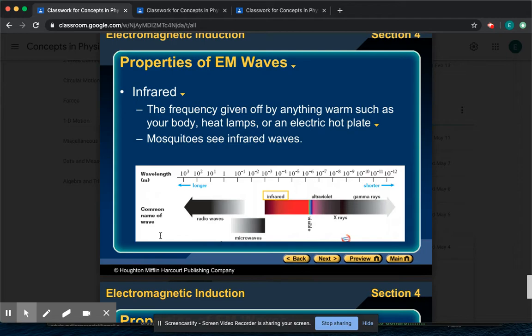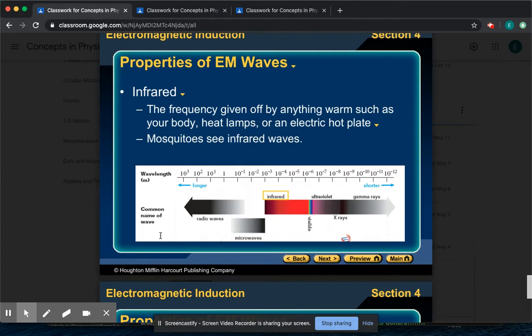Then you have infrared. If you've ever seen those heat vision or thermal vision goggles, I'm sure you've seen them in video games or in movies or things like that. What they're looking at is infrared waves. That's what they detect. Infrared waves are not necessarily heat.